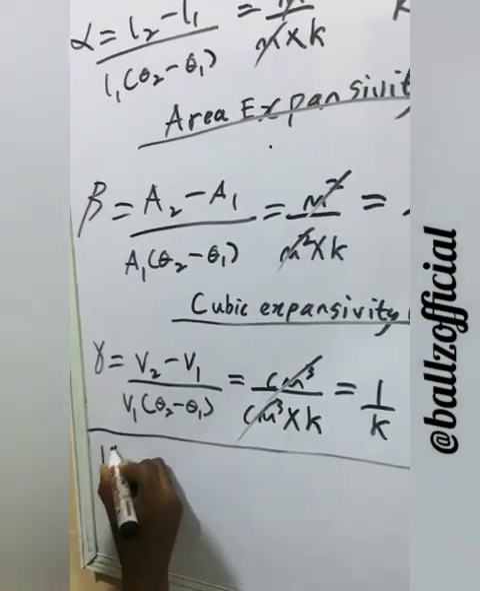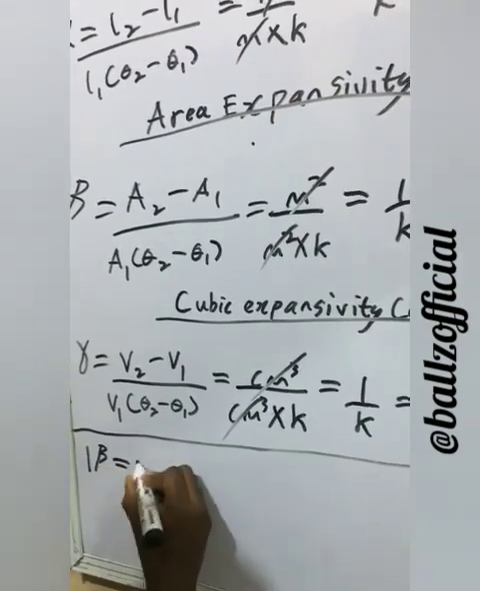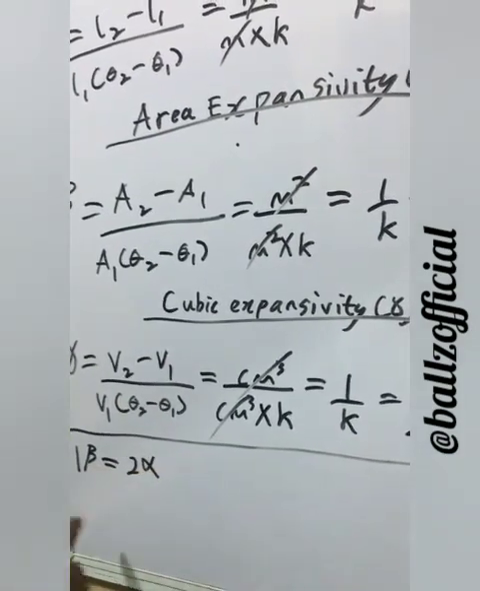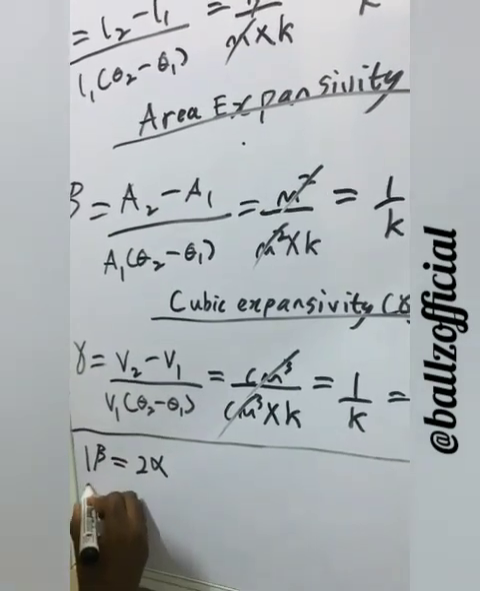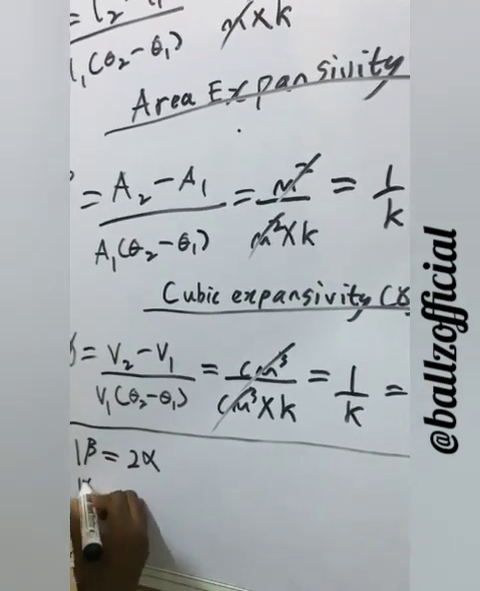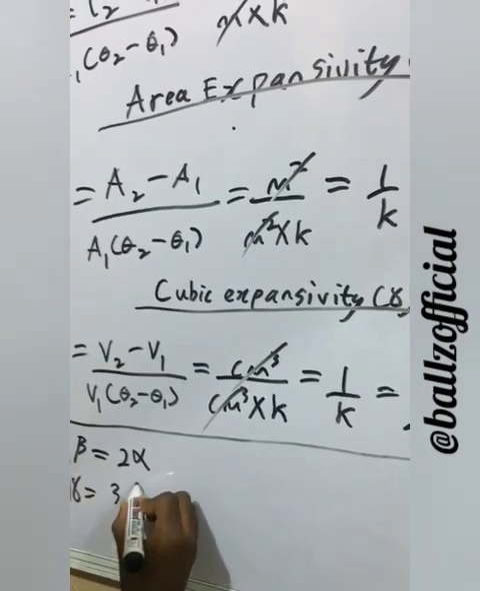Let me relate linear, area and cubic expansivity. One area expansivity is equal to 2 linear expansivity. This is a very important note. And 1 cubic expansivity is equal to 3 linear expansivity.